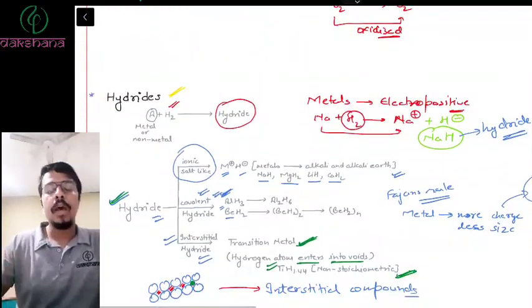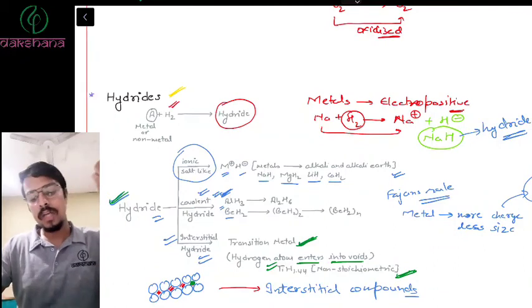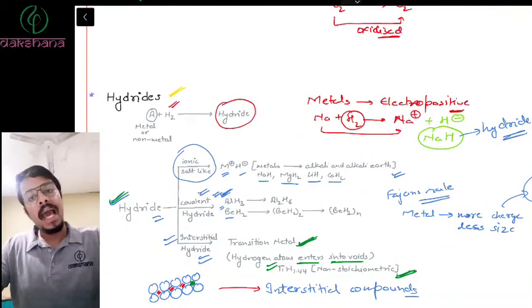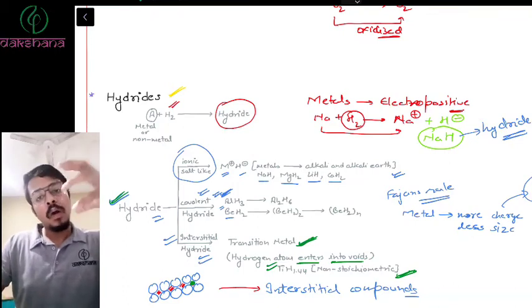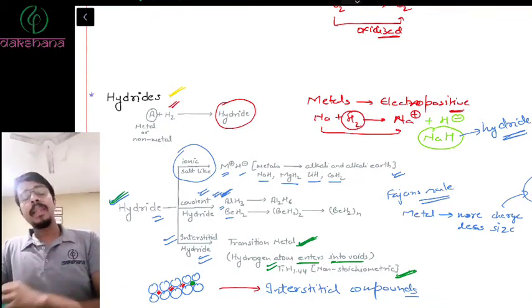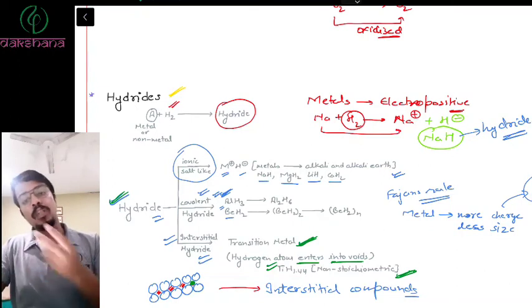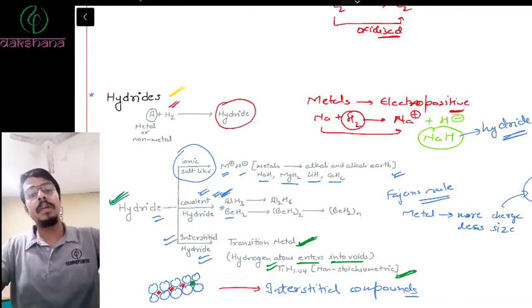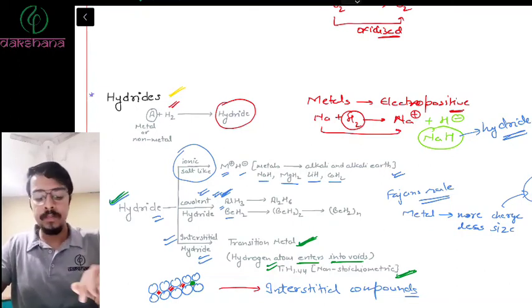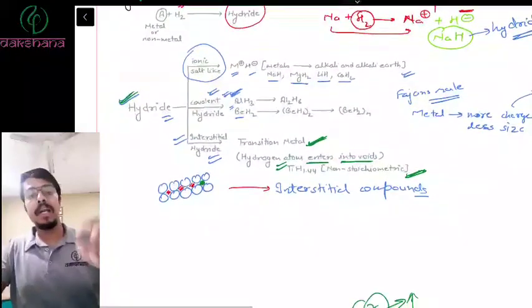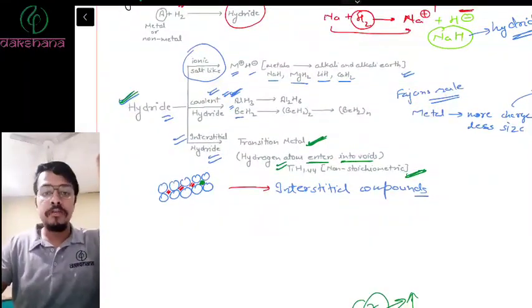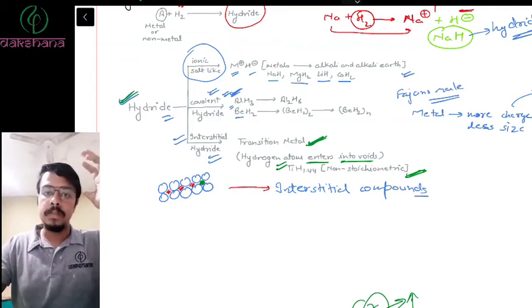What are the hydrides? When a metal reacts with hydrogen, it forms hydrides. Now there are three types of hydrides. Ionic or salt hydrides, wherein like alkali metal and alkaline earth metal. Covalent hydrides, like the hydride formed by aluminium and beryllium, because they have high polarization energy, they will polarize H minus and create covalent character. And then you have interstitial hydrides, wherein the hydrogen will shift into the voids created by the metals, right?